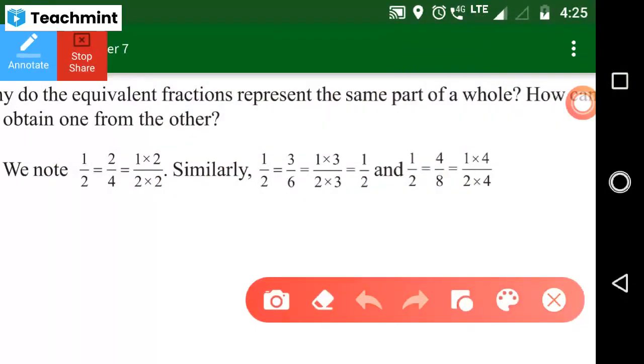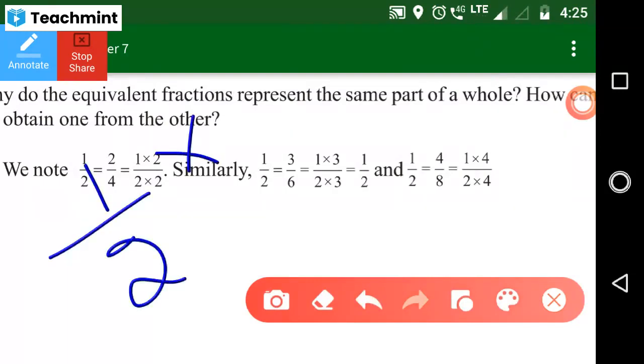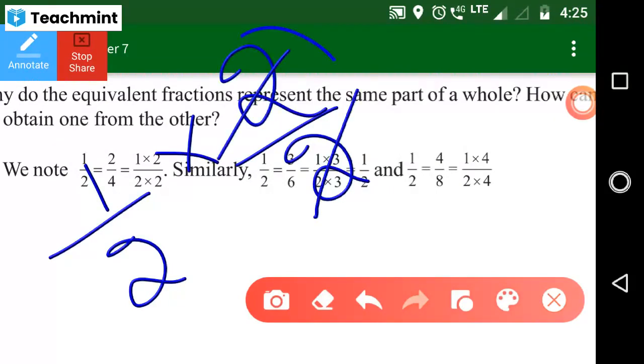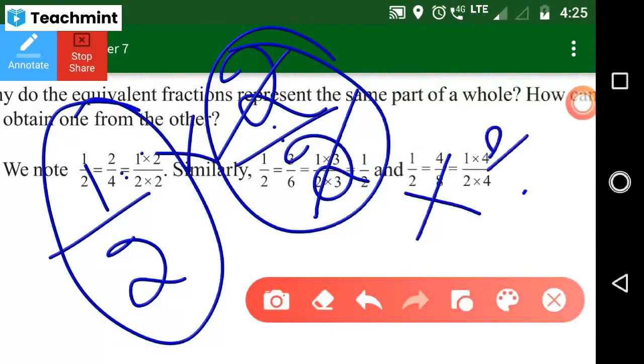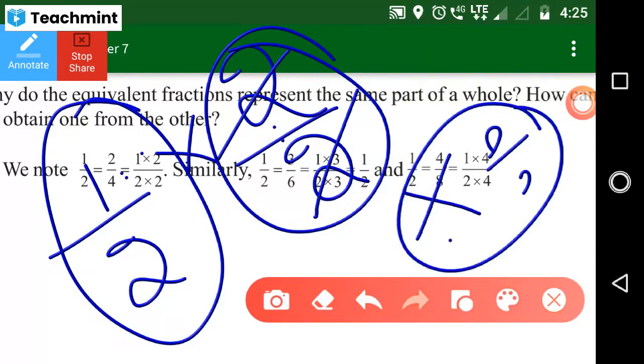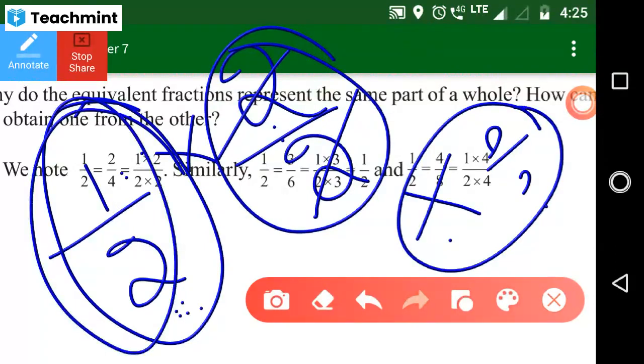Listen carefully. For any number, you can't just divide. You have to multiply and divide. Why? Because the two ones get cancelled and you will get the same answer. It does not affect this number. Try to understand: multiplication and division are both friends. You can do them at a time, and the value of the number does not change. To find an equivalent fraction, we do only multiplication and division.